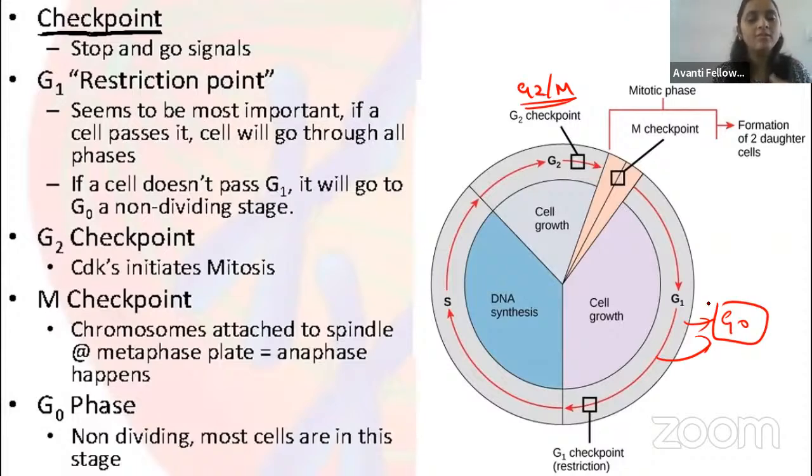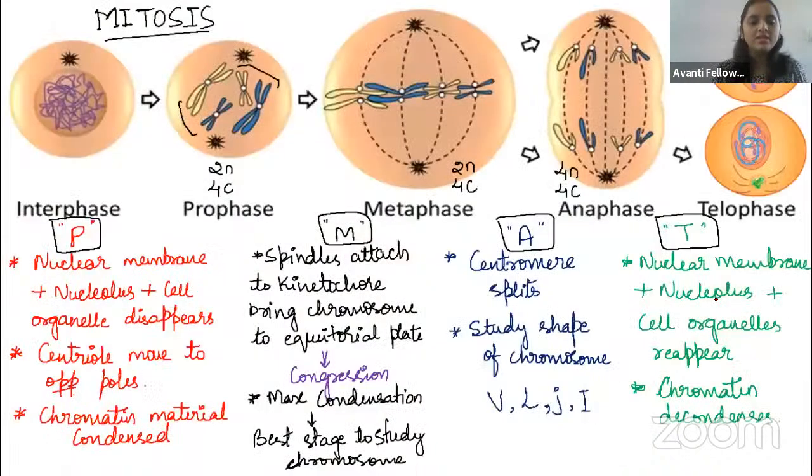So that's why this will all enter into the G0 phase, the resting phase. Our heart cell is in the resting phase, so that is in the G0 phase. It is active and growing, but it will not undergo cell division. Remember. Okay, then coming to the mitosis.